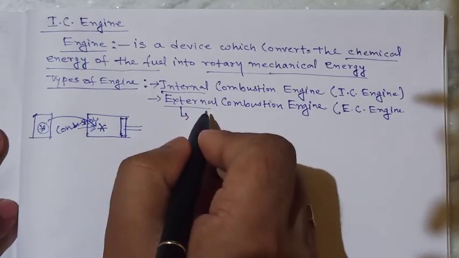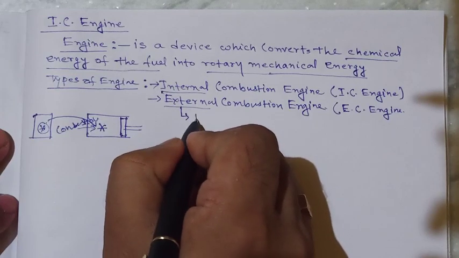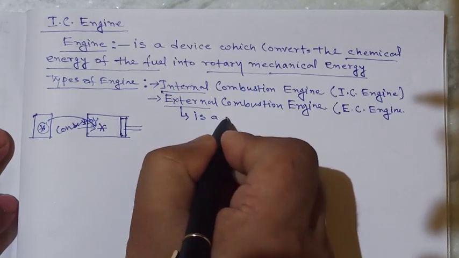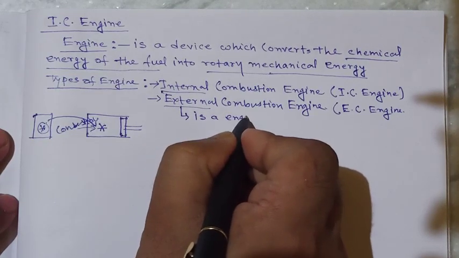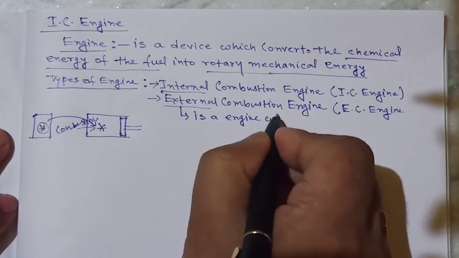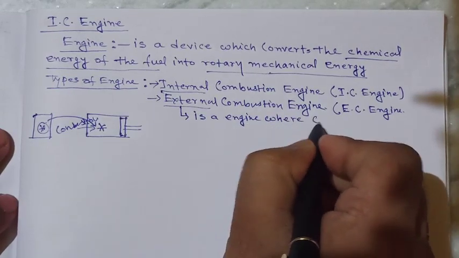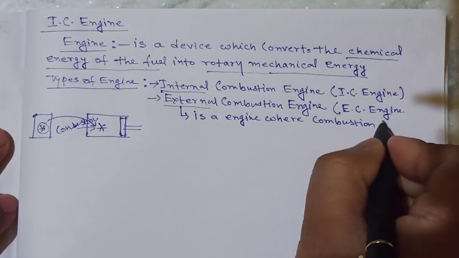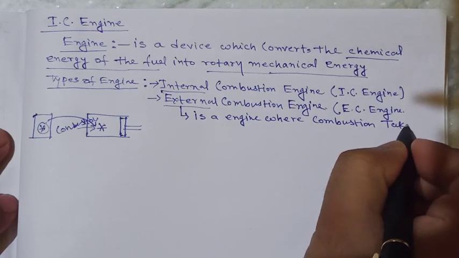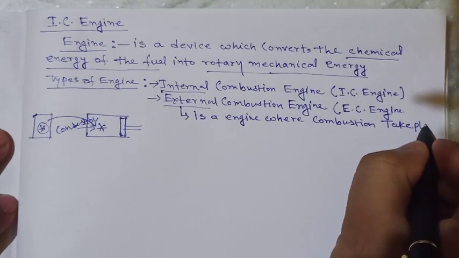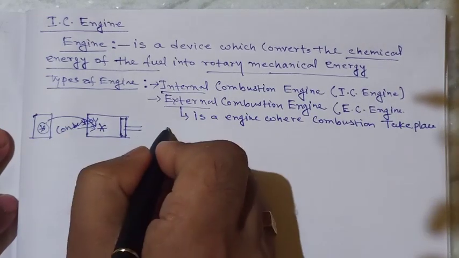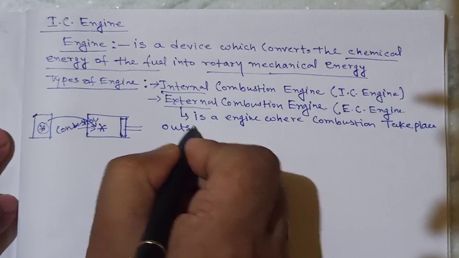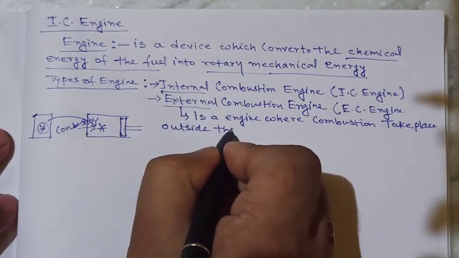So an external combustion engine is an engine where combustion takes place outside the engine.